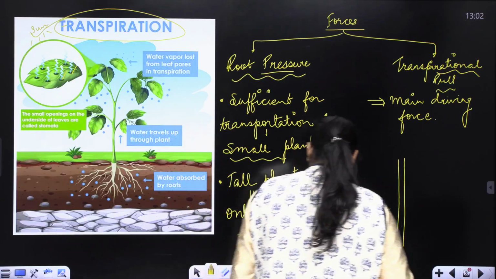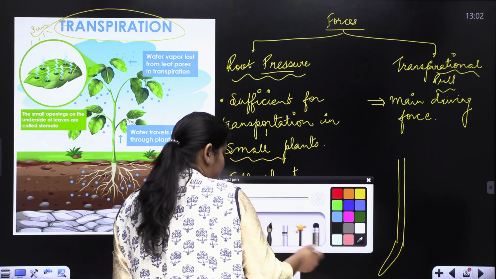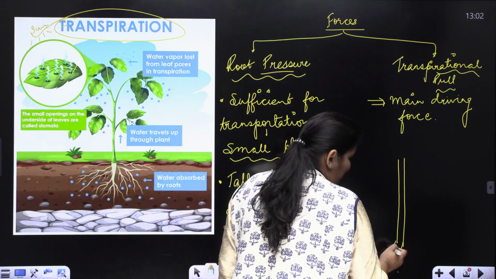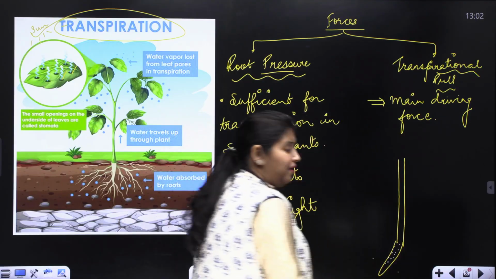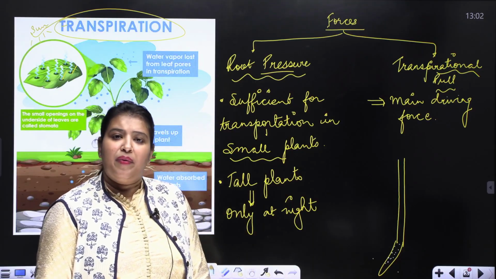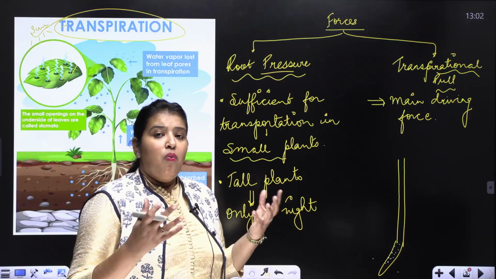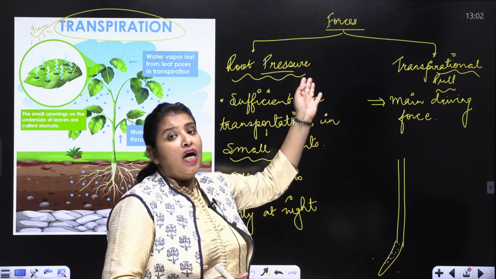Now, let us say this is a root and the stem, and see, the water has entered the root here by the process I explained in the very beginning, that is how water is absorbed. Alright. Now, once the absorption of water has taken place, it has to be conducted.